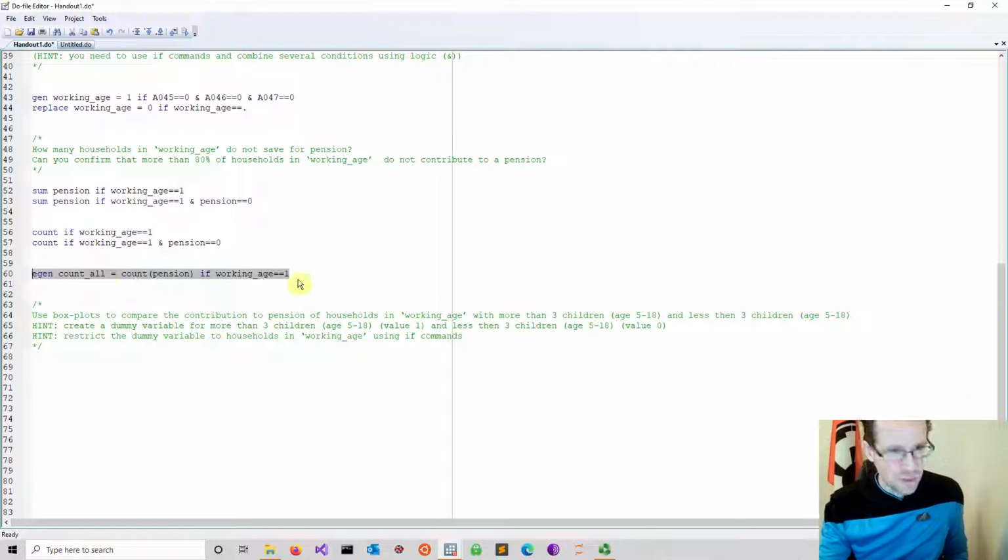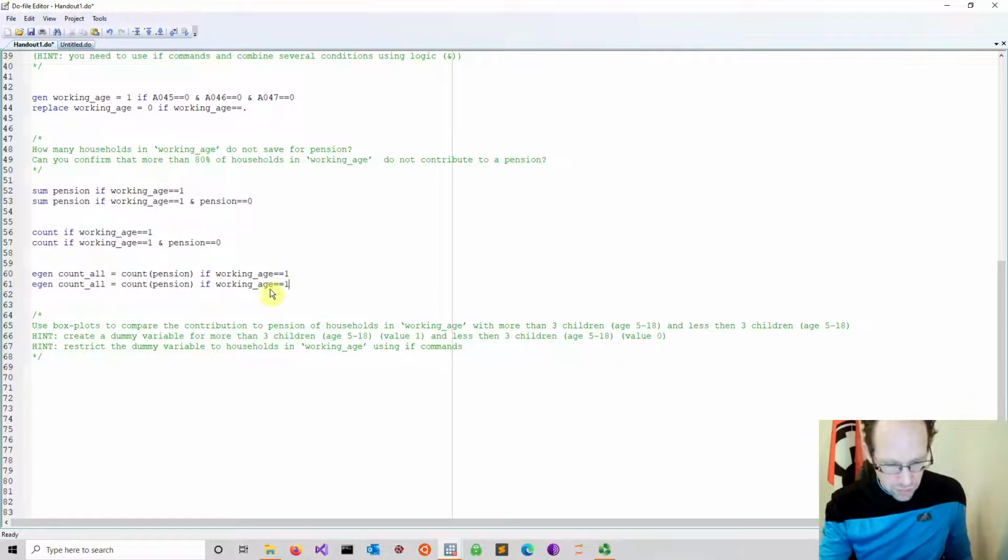And then I can do another count variable. I think I just could say here, no pension. Let's do this. No pension. Again, I refer to counting. I count pension. I can also count something else because I just want to look at observations. I don't want to look at anything else under certain conditions. And now I throw in the second condition here. So the only difference between these two lines, 60, 61 compared to 56, 57, is that I assign this count value to a particular variable. That's the difference.